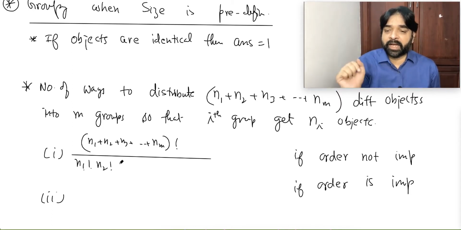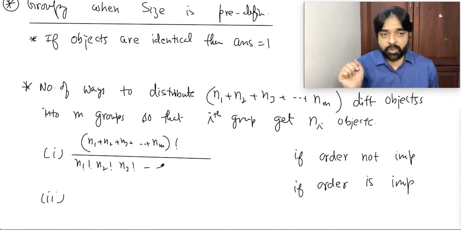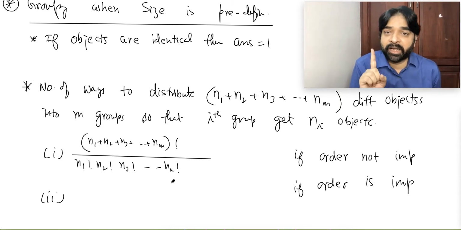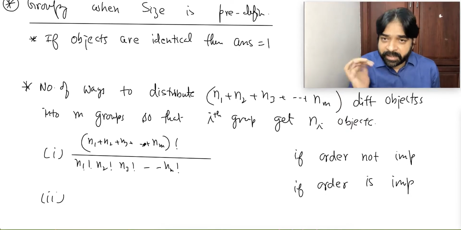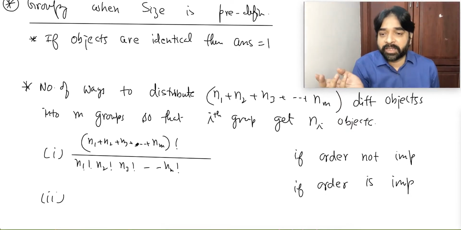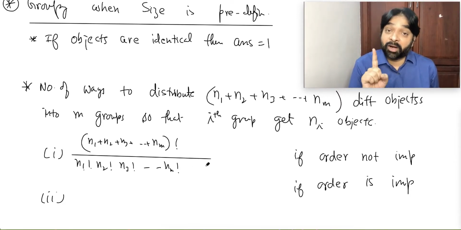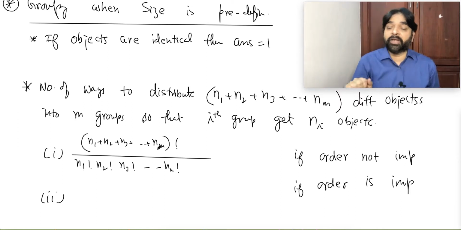Are you able to understand? n3 factorial, and so on up to nm factorial. But how is this coming, can you understand or not? This is C(n1) into C(n2) plus n2 to nm C(n2), like that. Correct? This is when order is not important. If order is important, what will happen?